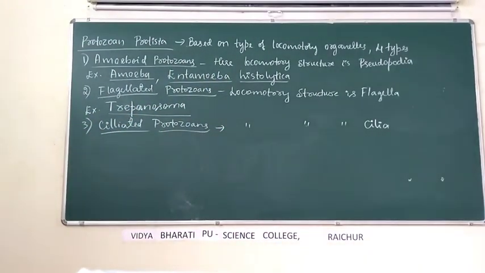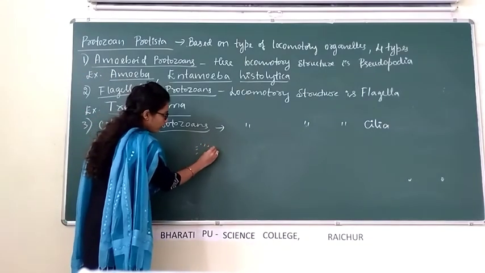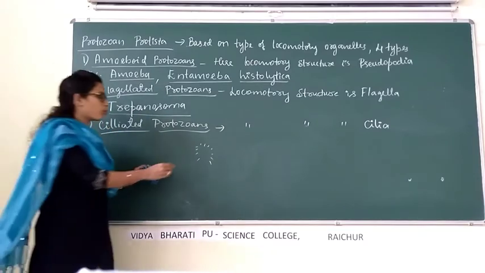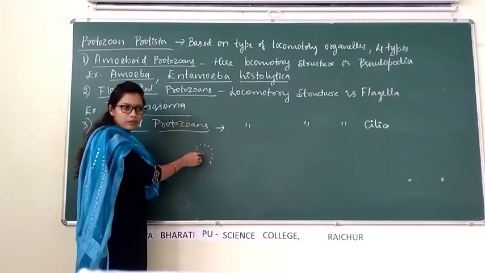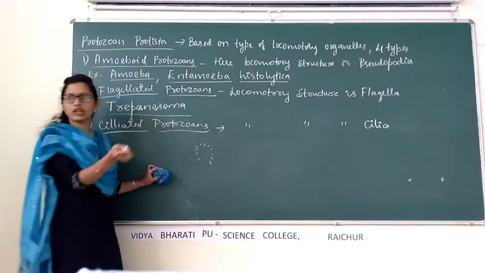Cilia is a small hair-like protoplasmic outgrowth. It's a very small hair-like protoplasmic outgrowth. Means protoplasm of the cell. Protoplasm means cytoplasm and nucleus.